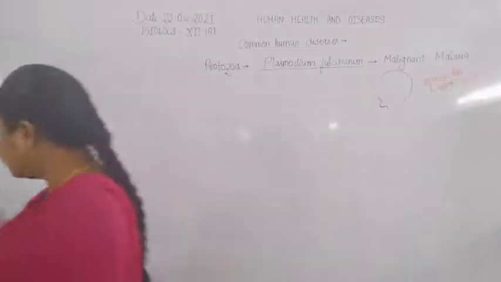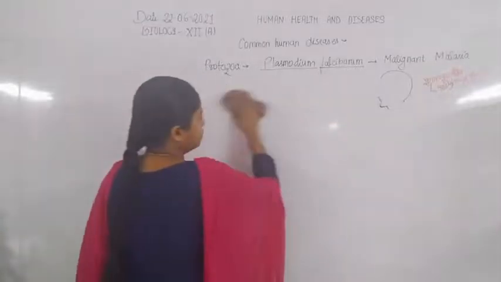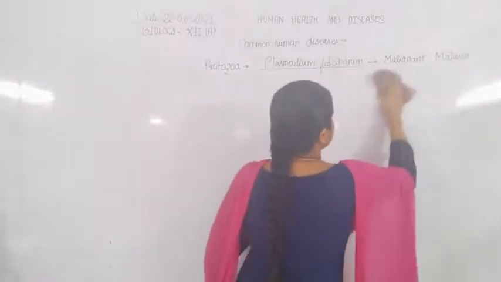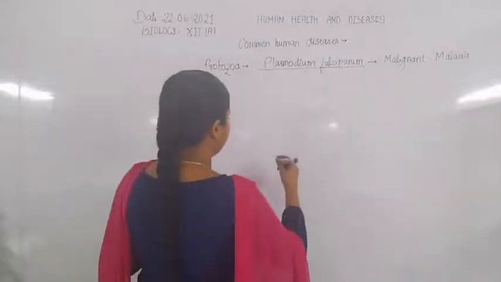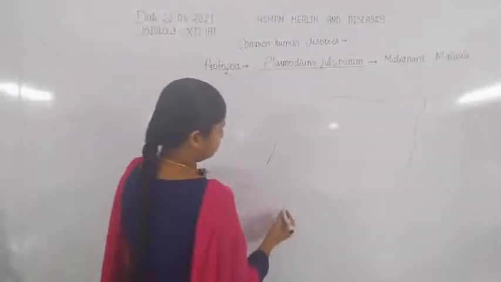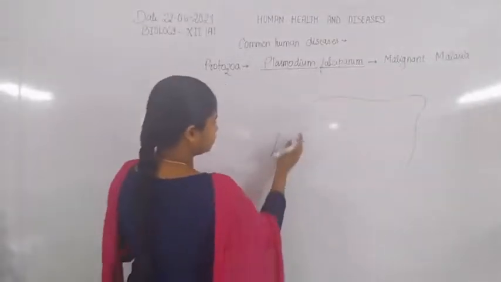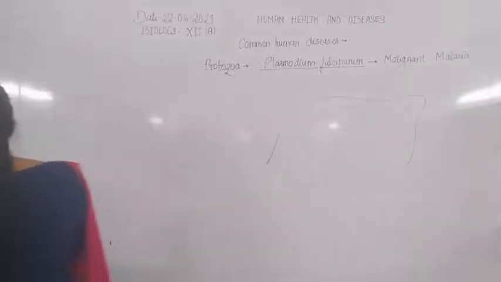They complete their life cycle, the sexual phase, inside the mosquito. So here is the gametocyte. Finally the gametocyte gets transferred in. So here is the lumen of the mosquito.